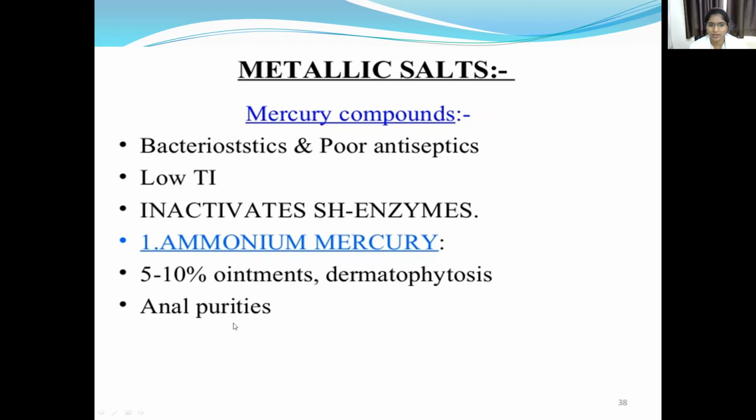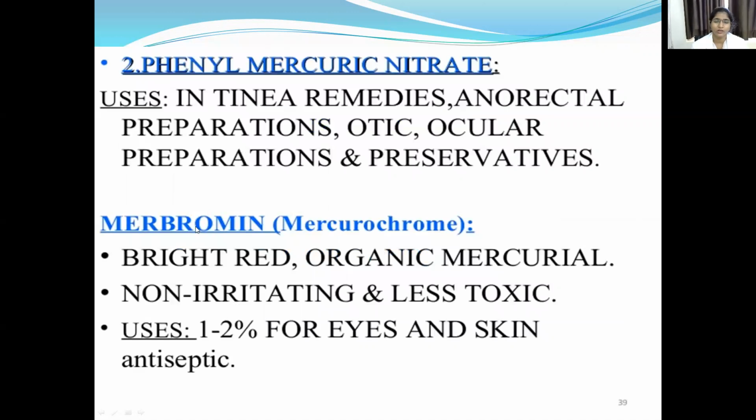It is used for anal pruritus and dermatophytosis. Phenyl mercuric nitrate is used in tinea remedies, anorectal preparations, and otic and ocular preparations, and it is also used as a preservative.